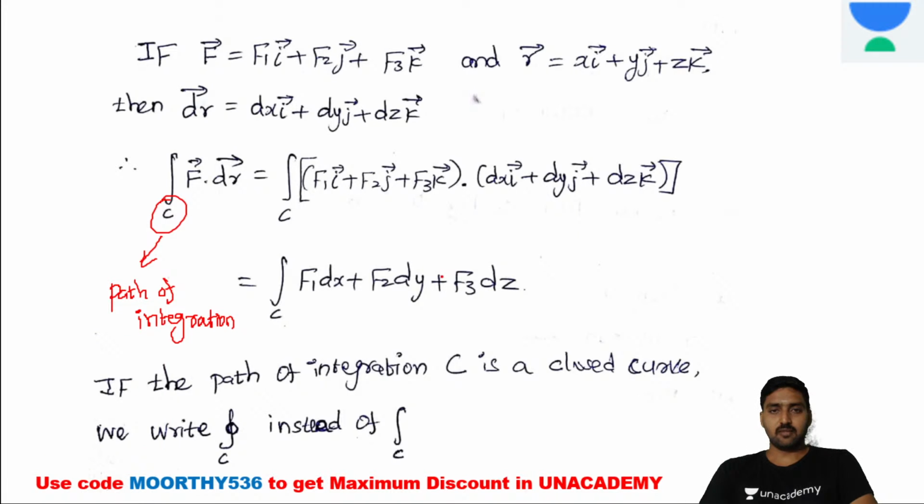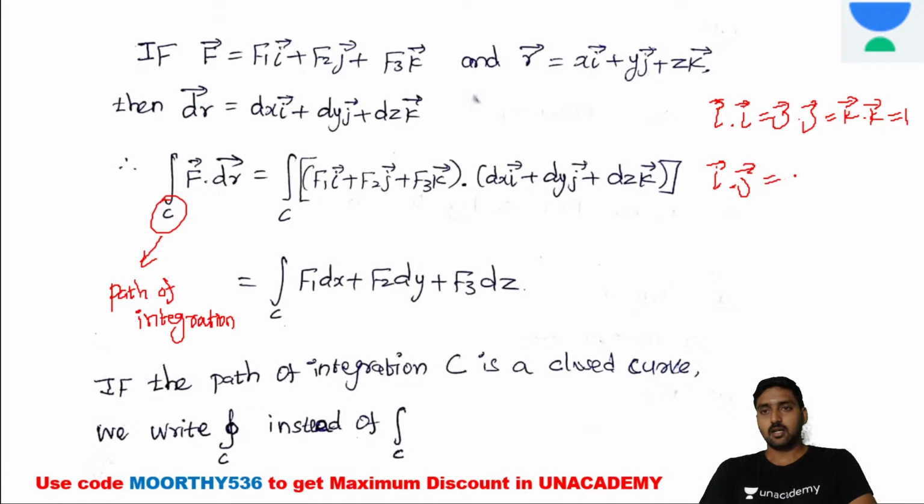The same thing we have already discussed. i dot i is equal to j dot j, which is equal to k dot k, which is equal to 1. Other than this, it is completely 0. i dot j, j dot k, or k dot i are all 0.